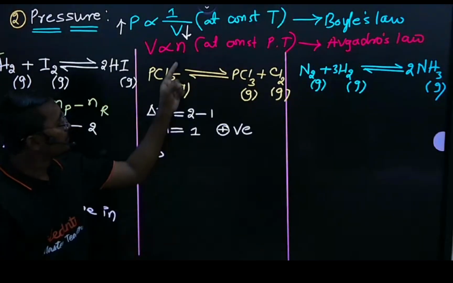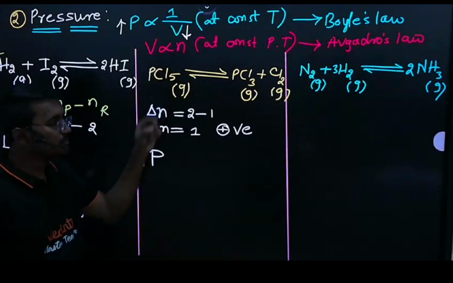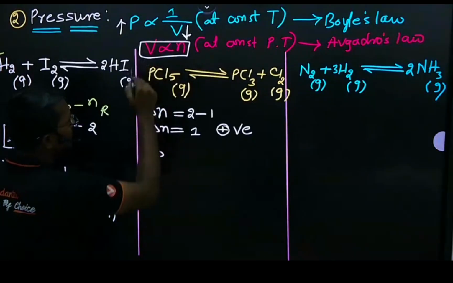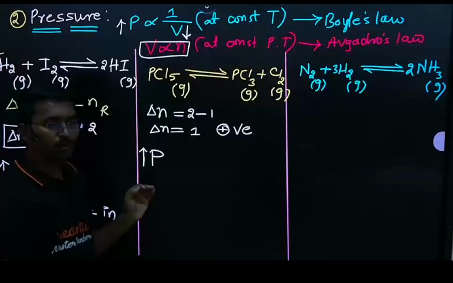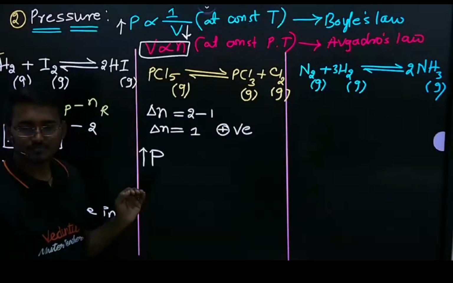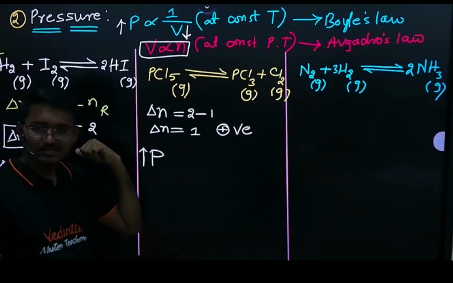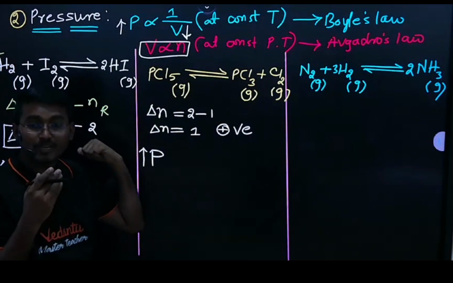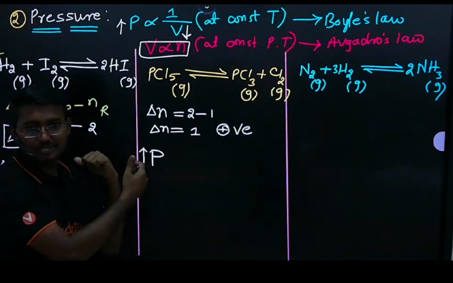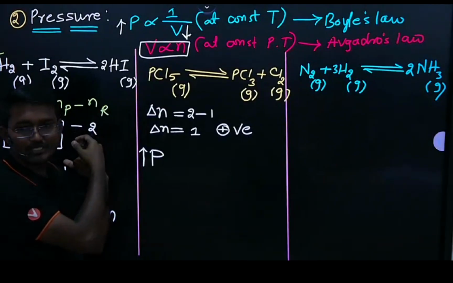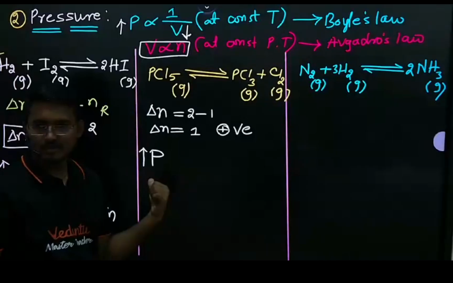See here, volume is decreasing. According to Avogadro's law, volume is directly proportional to the number of moles, so the reaction shifts towards the side where the number of moles is less. So the reactant side will be favored; that means it shifts backward on increasing pressure. Are you getting clarity on this?